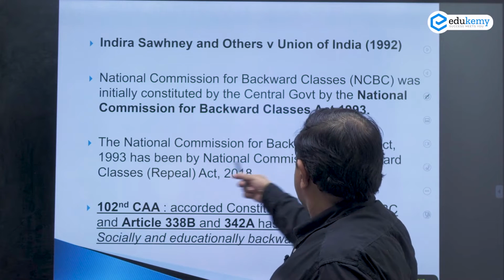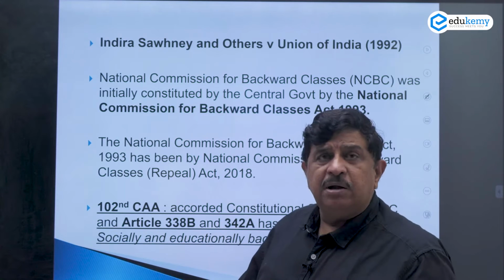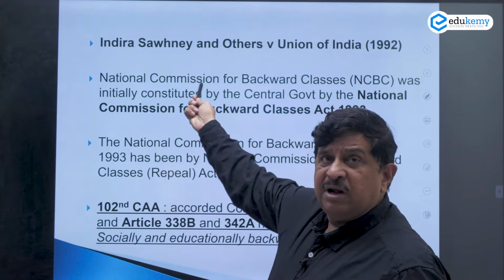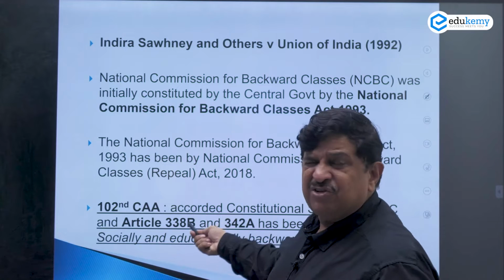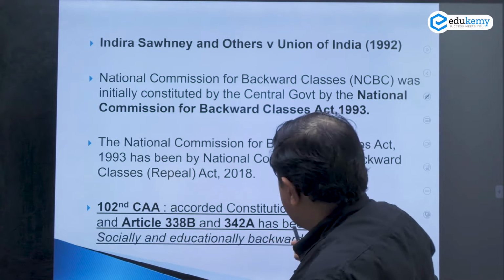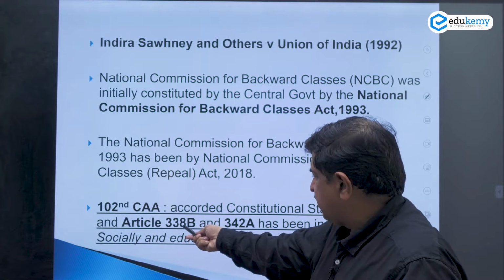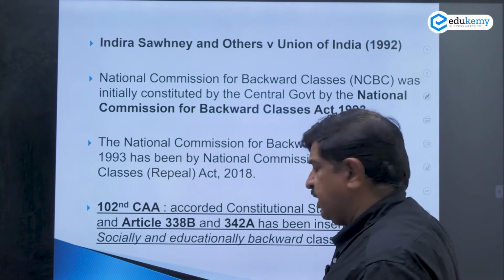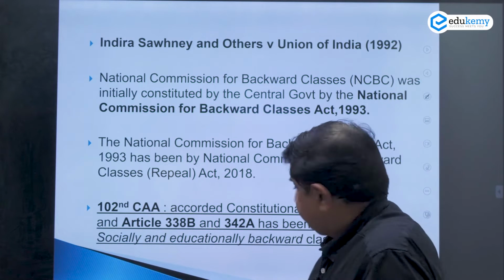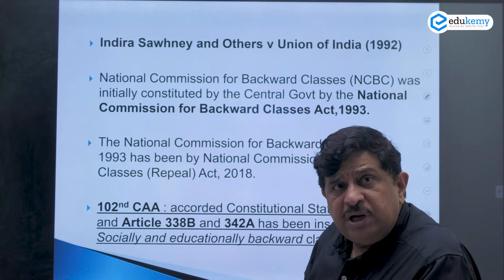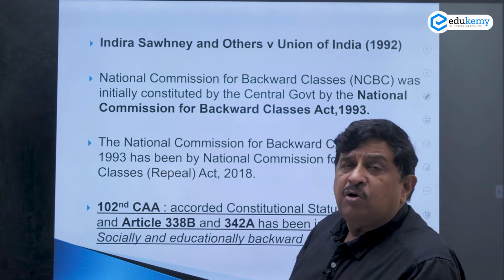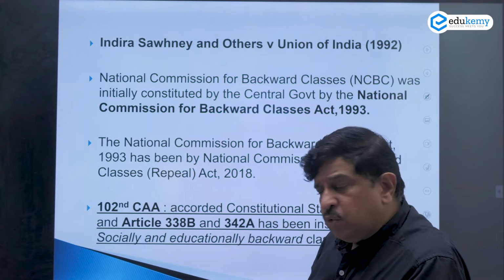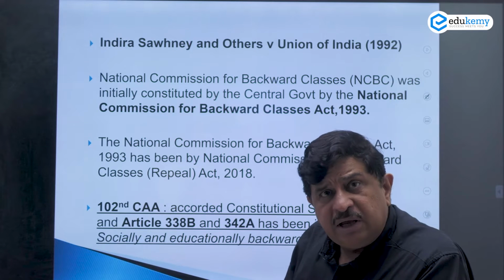But then in 2018, we repealed that particular Act, and in its place came out with a constitutional amendment, amending the Constitution to include Article 338B and 342A, so that for socially and educationally backward classes also, a constitutional provision in regard to their welfare can be carried out.